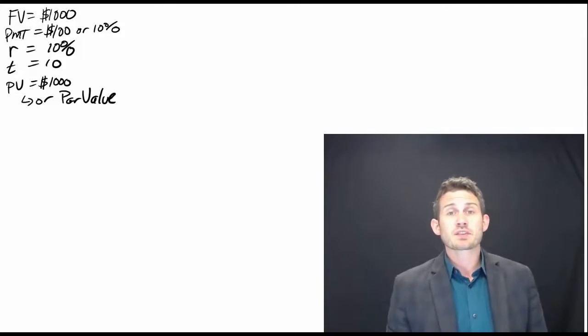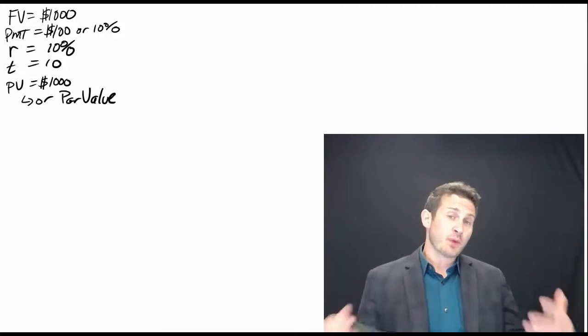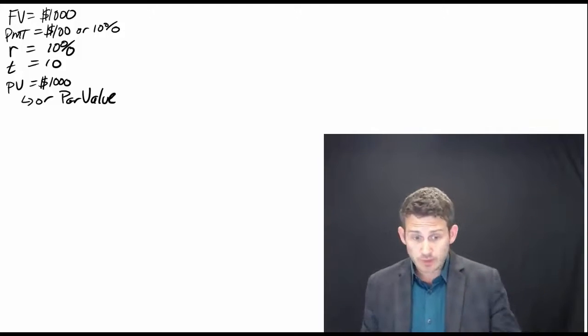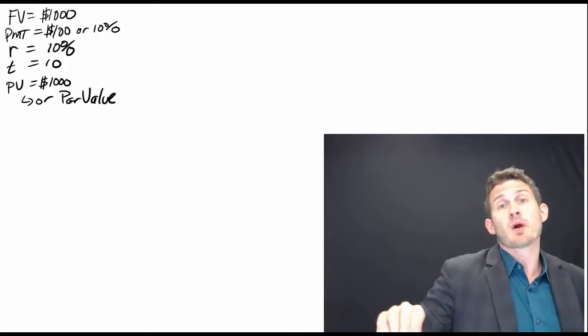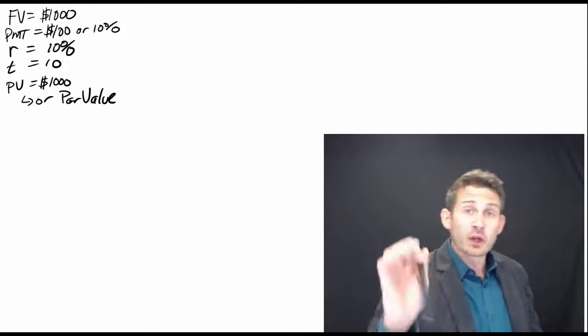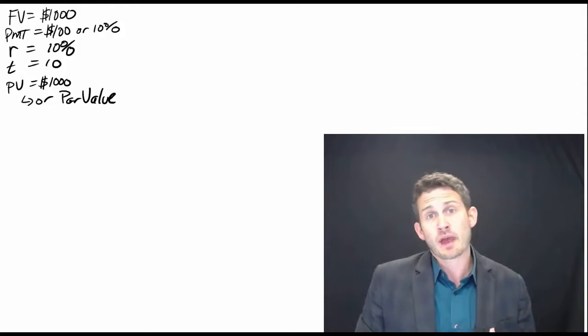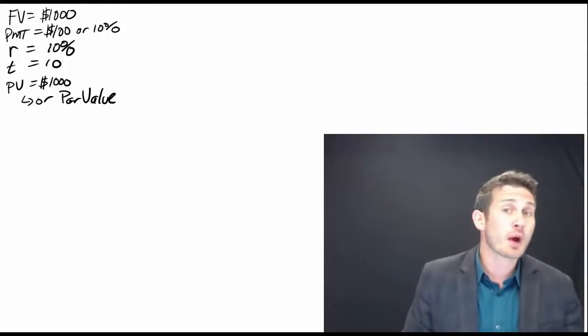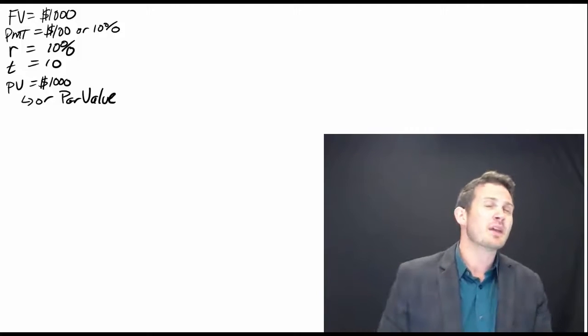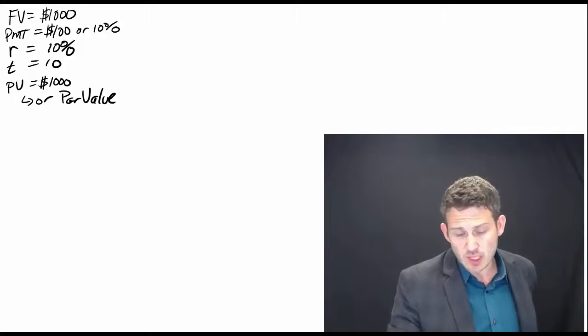All right, so we just had a discussion looking at what happens when market interest rates fall. Now we're thinking about what happens when market rates rise. We're starting off with this example where we have a par value of $1,000 and a 10% coupon rate. The coupon rate is the amount of interest payments paid to the investor, so it has a payment of $100.